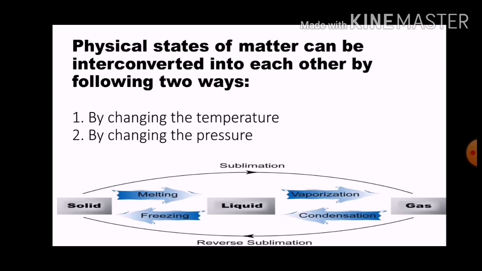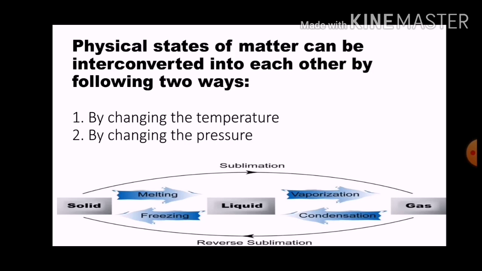Now we need answers to these questions. So in today's class, we will get the answers to these questions, that what happens to the matter, what happens to the particles of matter, and how this change will occur.